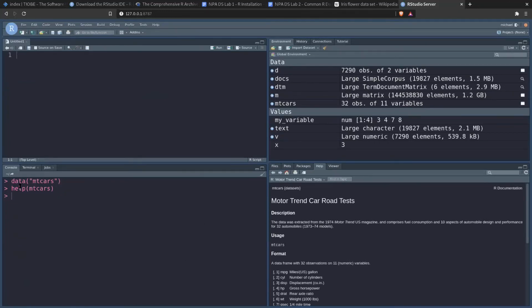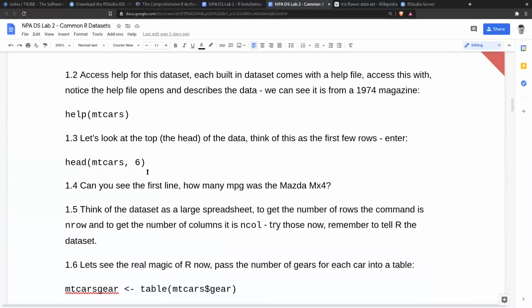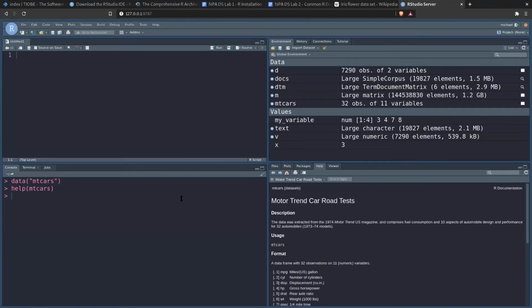Okay, so just to say as well, MT cars is built into RStudio. That's why we're using it. Don't worry, we're not importing a 1970s car database for no reason. It's already there, and that's why we're going to use it. So if we want to see the top of the data set, we can run the head command, and this is just how many lines we want. Okay, so let's do head, MT cars, and comma 3, and that'll give us the top 3 lines.